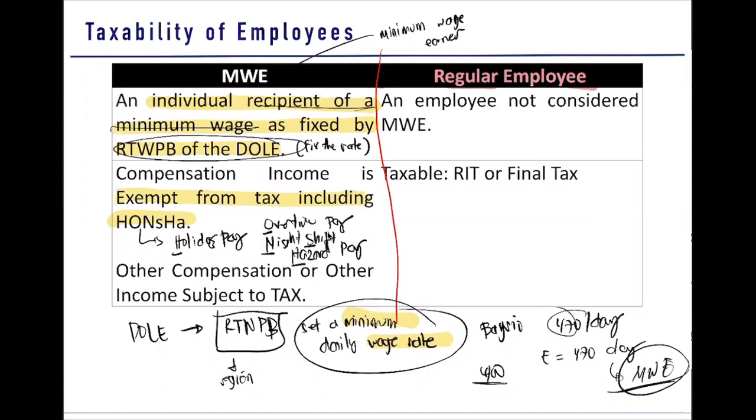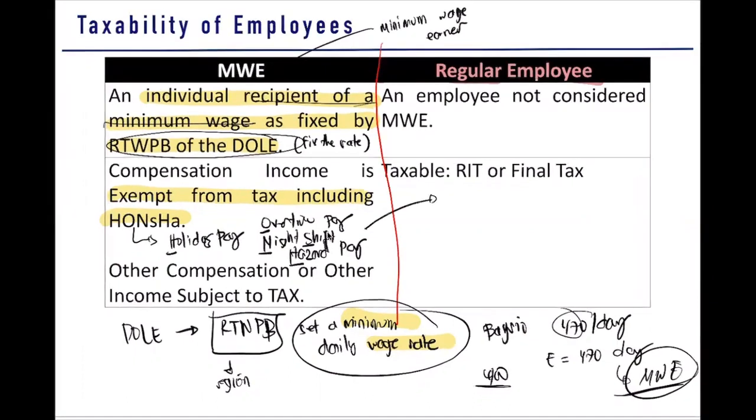Or is it a particular time? Normally, let's say your shift is from 11 p.m. to 8 a.m. Since you work at night, is that 11 p.m. to 8 a.m. paid with a night shift differential?